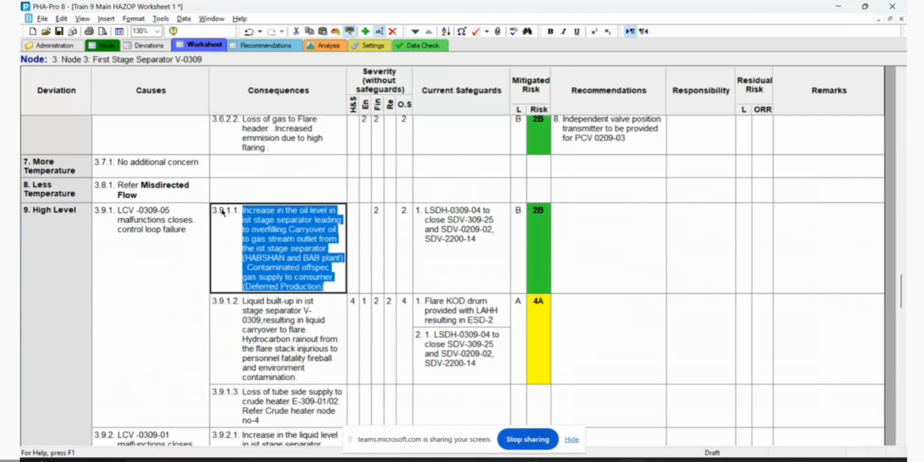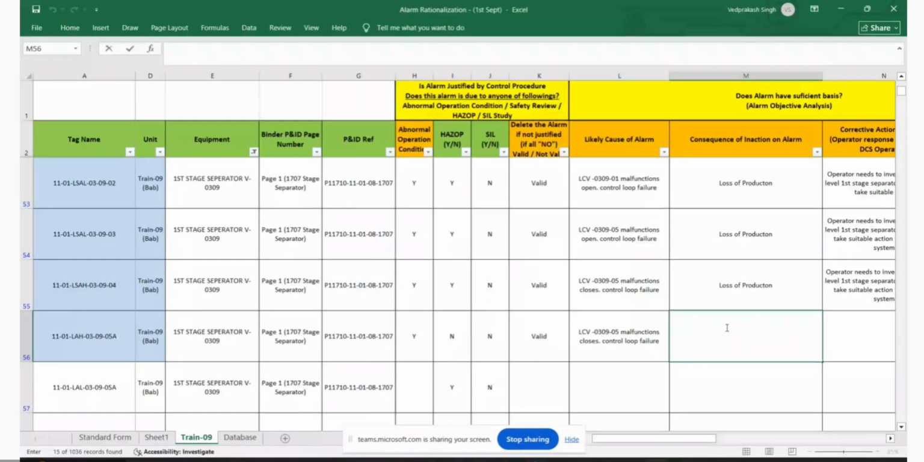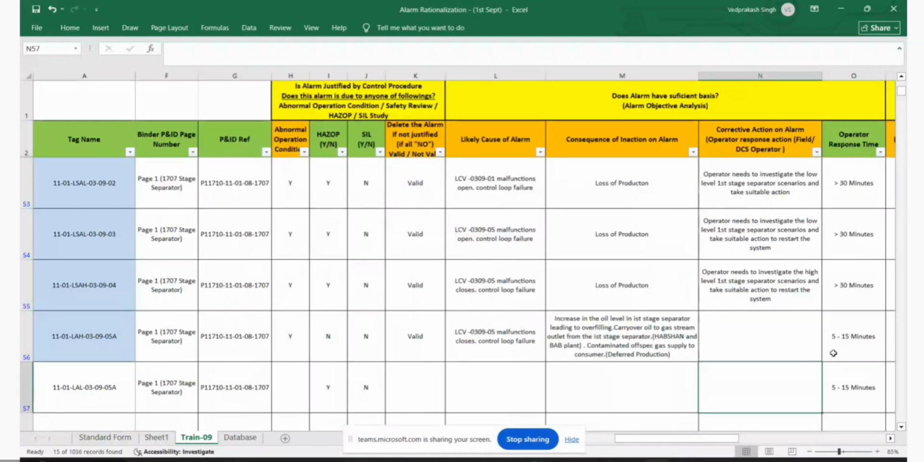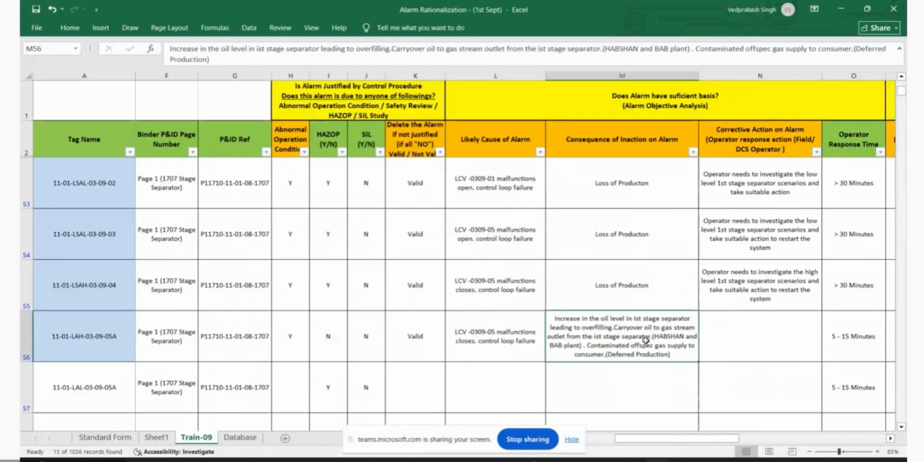And this action is there: increase in the oil level in the first stage separator, leading to overfilling, carryover of oil, gas, oil stream to the first stage separator. So this is the action. And if the operator doesn't take action, similar to HAZOP, how to take credit for an alarm which is part of the root cause? Correct.